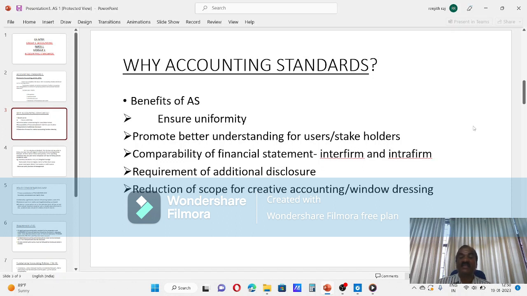That means shareholders will be interested in dividend, percentage of dividend. Every year they want a higher percentage. Government will be interested in tax. Customers will be interested in good quality of the product as well as service, future service. Debtors will be interested in liquidity, solvency of the company. Creditors will be interested in solvency of the company.